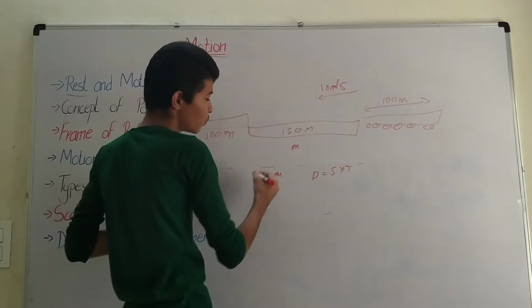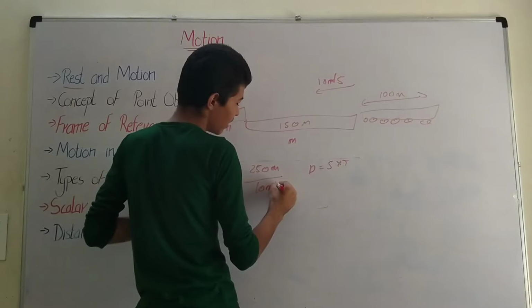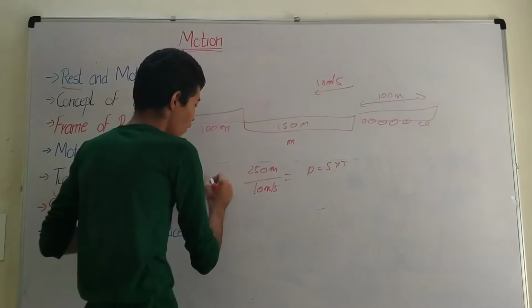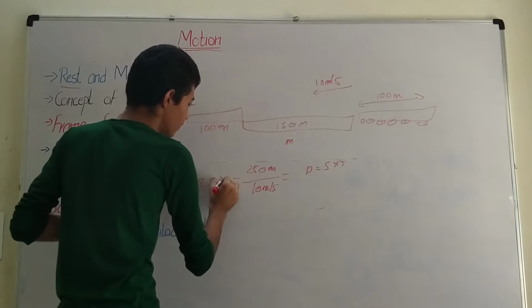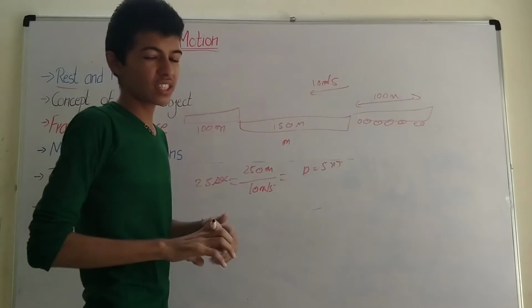So we have been given the speed, that is 10 meters per second, so we divide by 10 meters per second, which gives you the time of 25 seconds. So it takes 25 seconds for the train to cover this.